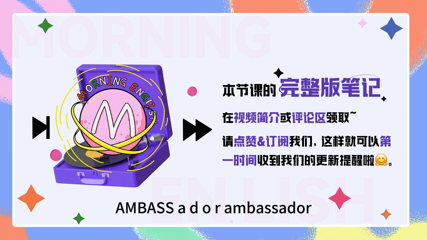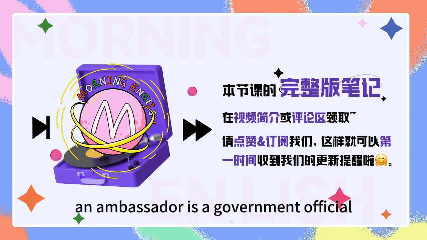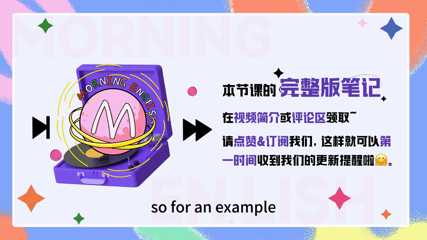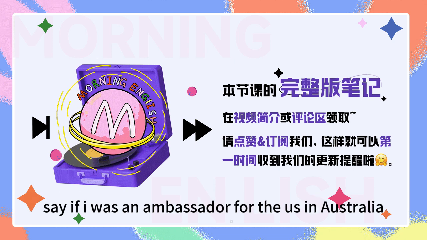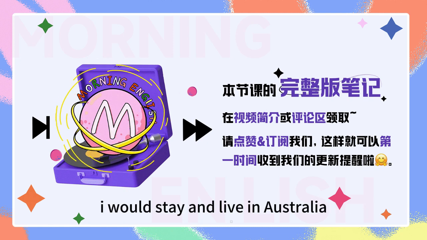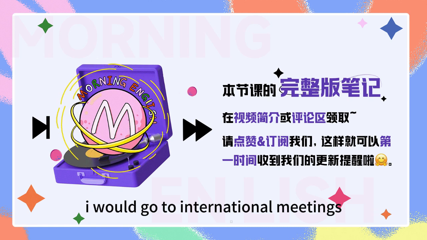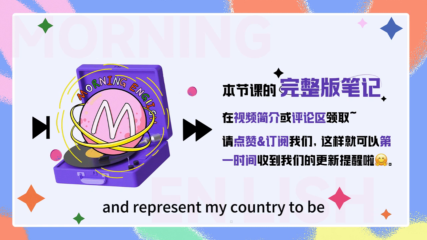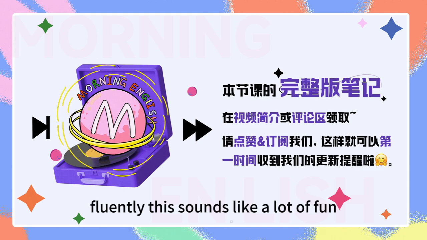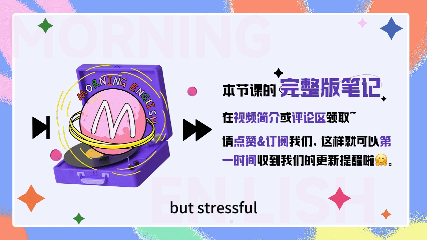A-M-B-A-S-S-A-D-O-R. Ambassador. An ambassador is a government official who lives in a foreign country to represent their own country. So, for an example, say if I was an ambassador for the US in Australia, I would stay and live in Australia. I would go to international meetings and represent my country. To be an ambassador, you must be able to speak the other country's language fluently. This sounds like a lot of fun, but stressful.